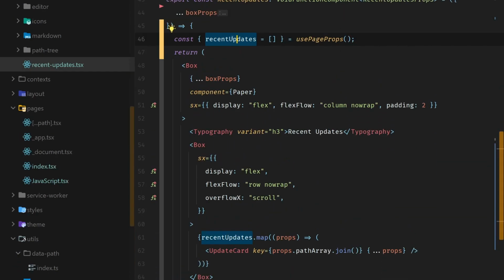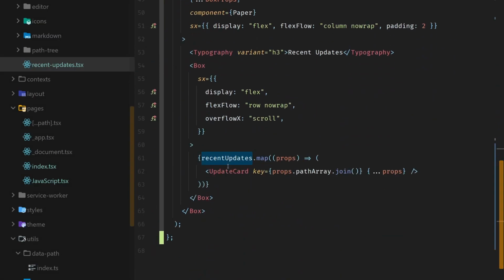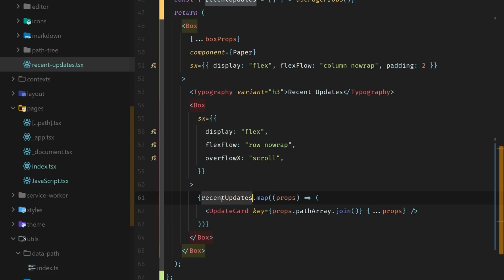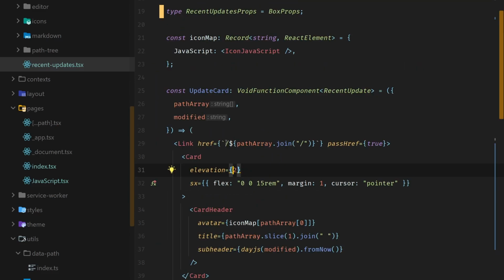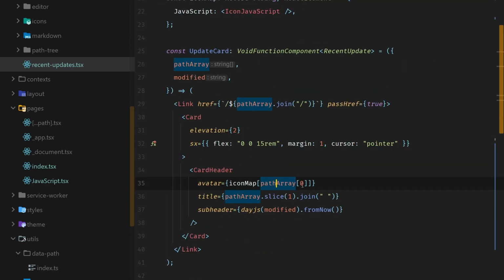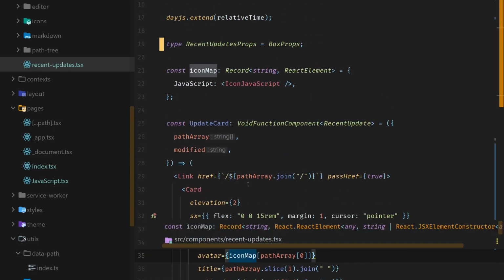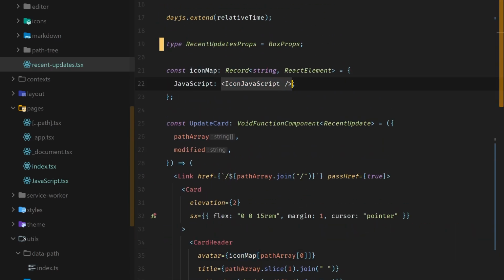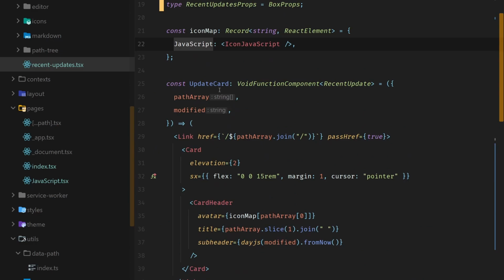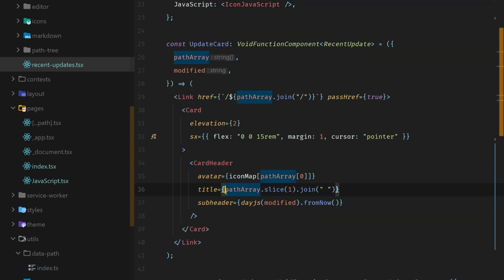Okay, got a little bit distracted. Added recent updates to my recent updates component, passes it in, and then for each one of those updates, I add an update card, which has a link to the page. I take the first item in the path and I map it to this icon map. So in this case, JavaScript has icon JavaScript. If I have more root pages, then I would add more here. Like if I was doing CSS or HTML, they would go here. And then the rest of the path, I just join together to create the title. This I could actually change. I don't like this. I want to actually get the title from here.